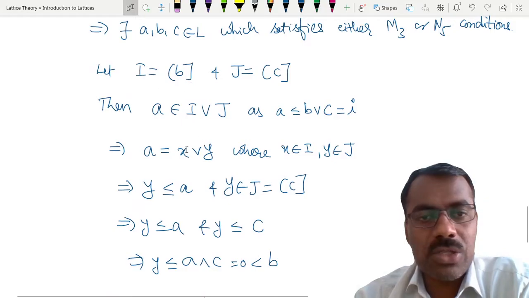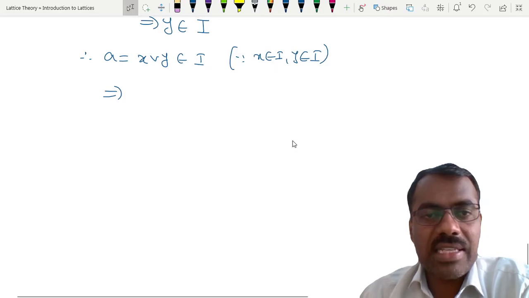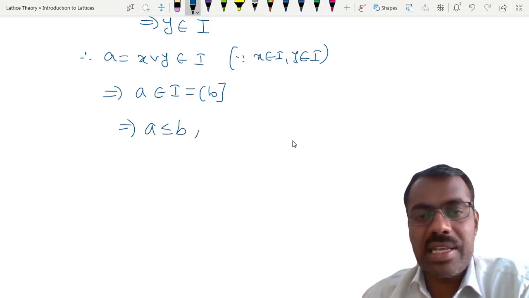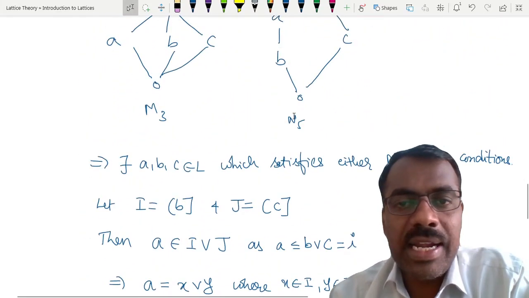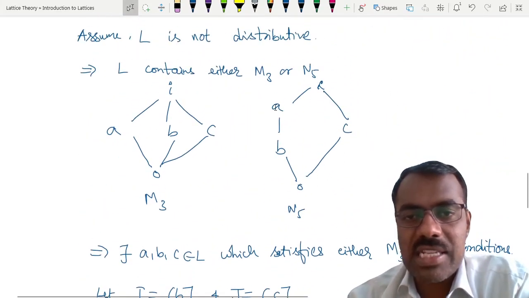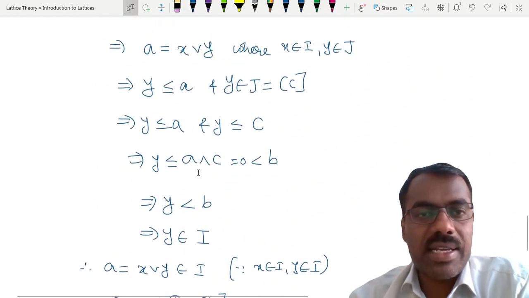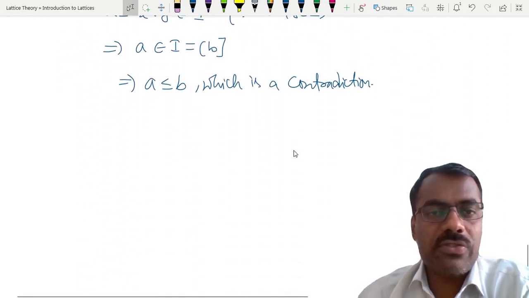So if A belongs to I, this implies A belongs to I, which is equal to the principal ideal generated by B. This implies A is less than or equal to B, which is a contradiction. Why is this a contradiction? In M3, first of all, A, B, C are not comparable. And in N5, whatever we have taken here, A is strictly bigger than B. So in both cases, it is a contradiction. This contradiction arises because we have assumed that L is not distributive. So therefore, L has to be